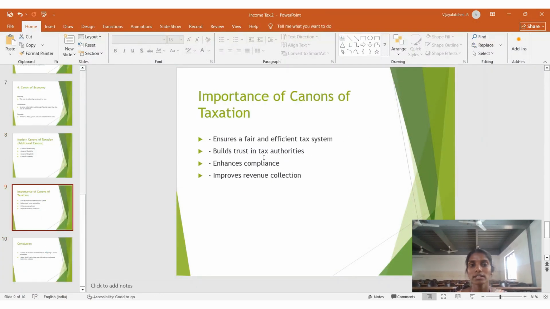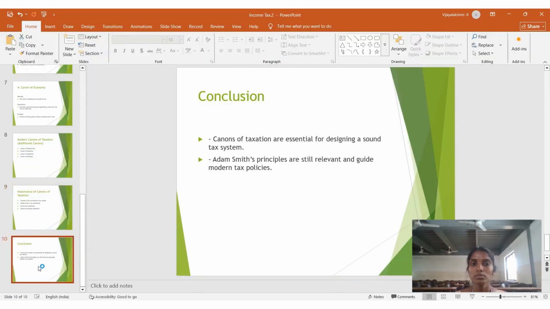Importance of the canons of taxation: they ensure a fair and efficient tax system, build trust in the tax authority, enhance compliance, and improve revenue collection. So these are the canons of taxation, and they are essential for designing a sound tax system. Adam Smith's principles are still relevant and guide modern tax policy.